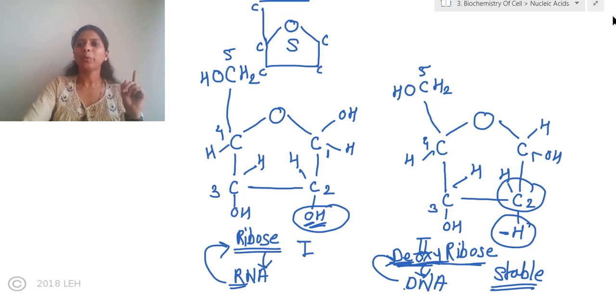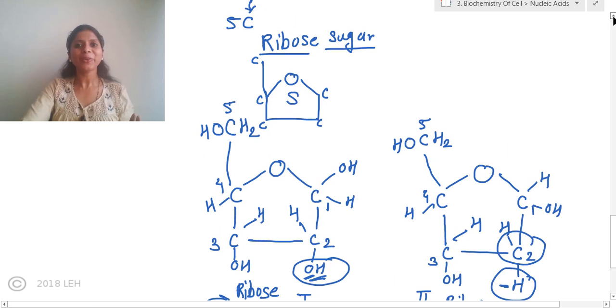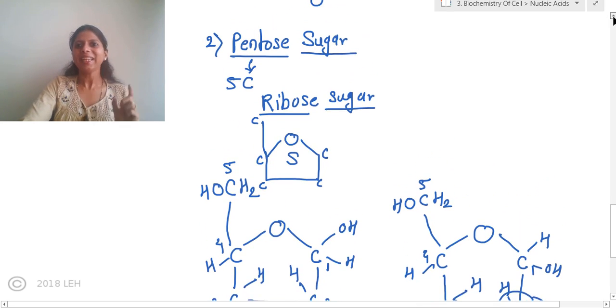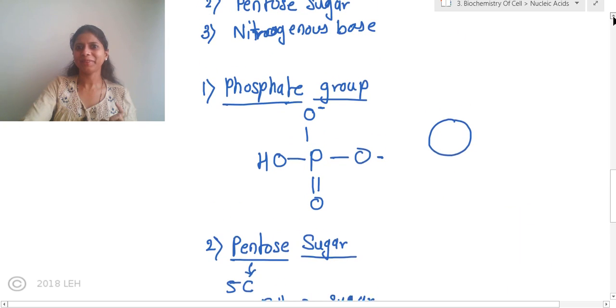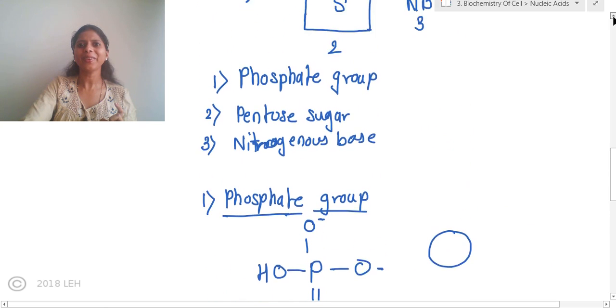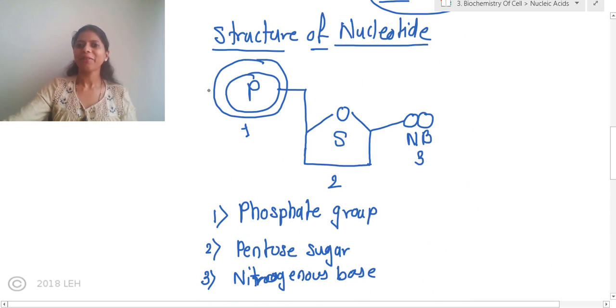Nucleotide we are going to study. What is a nucleotide? Nucleotide is the monomer of nucleic acid. Each nucleotide structure we are going to study in detail. So when we consider a nucleotide, it looks something like this. We have studied its first component, that is phosphoric acid. Then the second component is sugar, which is pentose sugar.